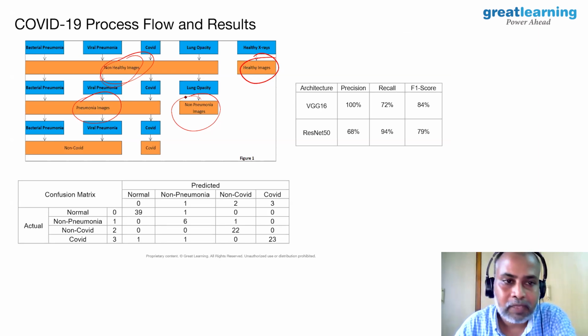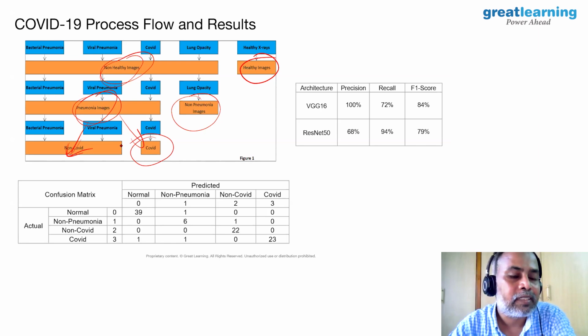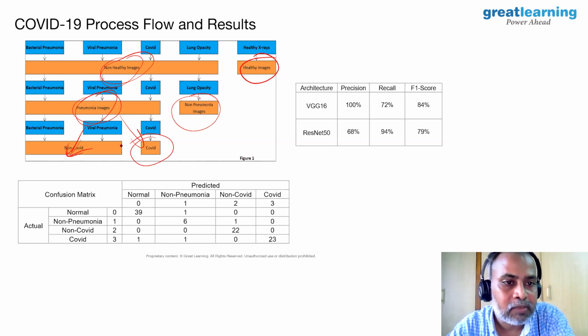If the person is suffering from pneumonia, check whether that pneumonia is induced by COVID or non-COVID. If the pneumonia is induced by COVID, then this is a serious problem. Immediately the person needs to be taken care of and given proper medical care, right?